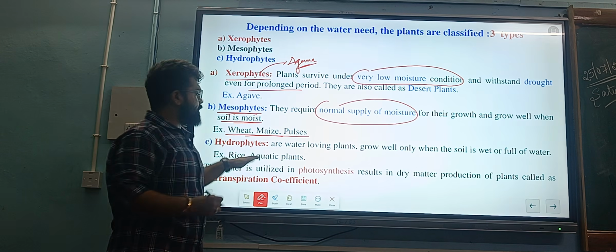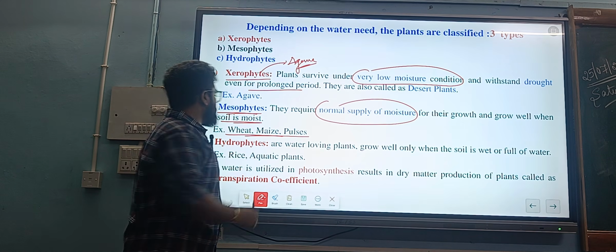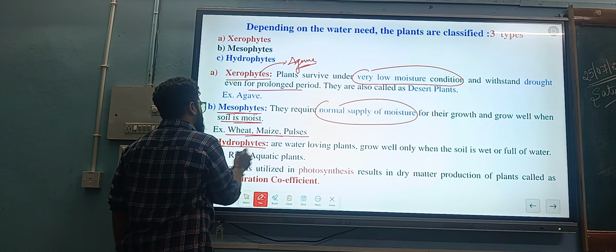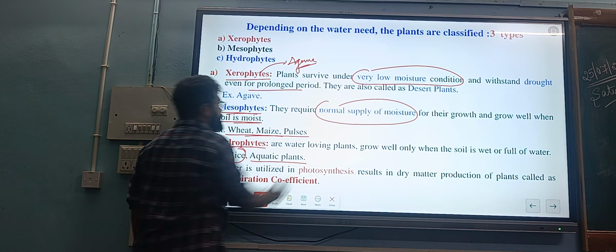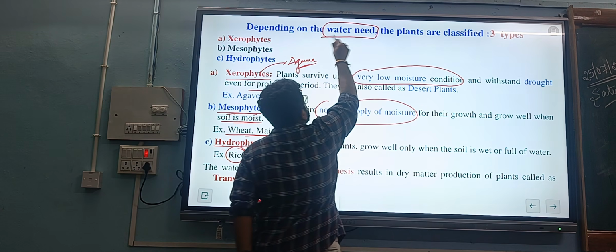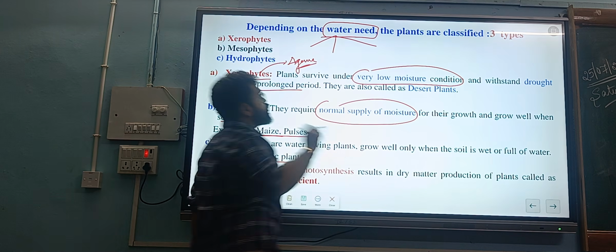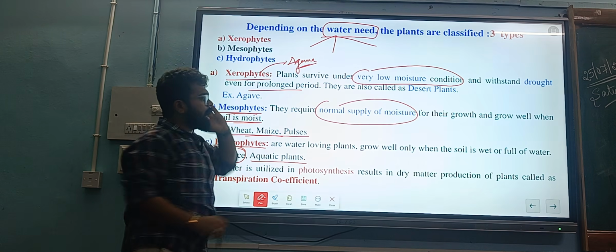Then hydrophytes are water loving plants that grow well under a good supply of water. A good example is rice, and aquatic plants. So based on water needs, plants are classified into xerophytes, mesophytes and hydrophytes.